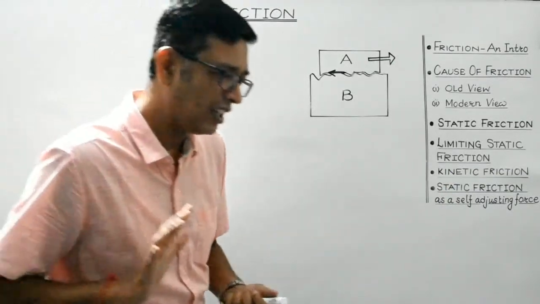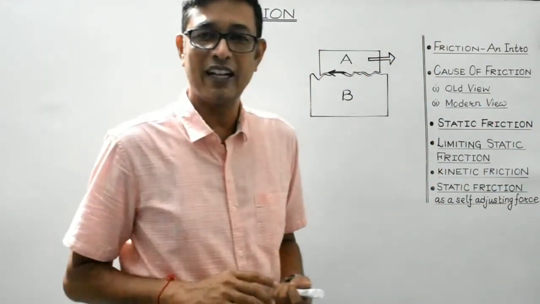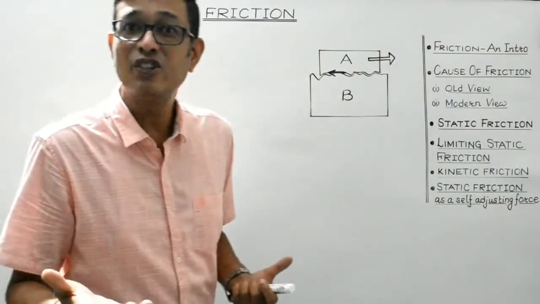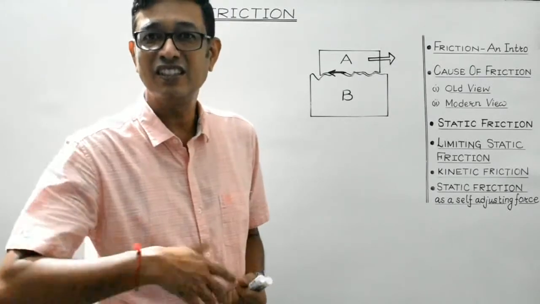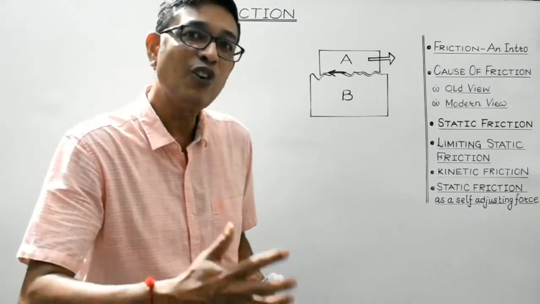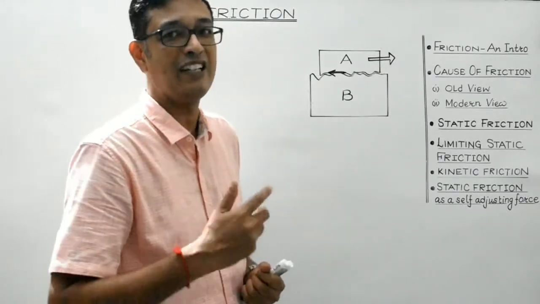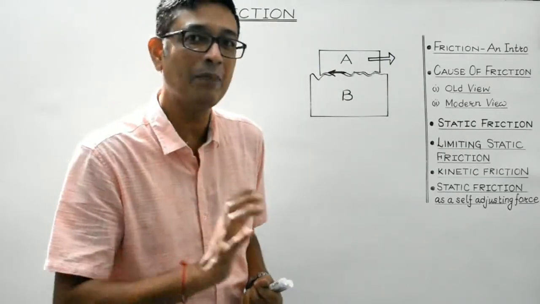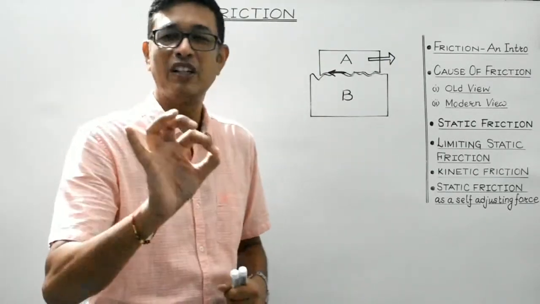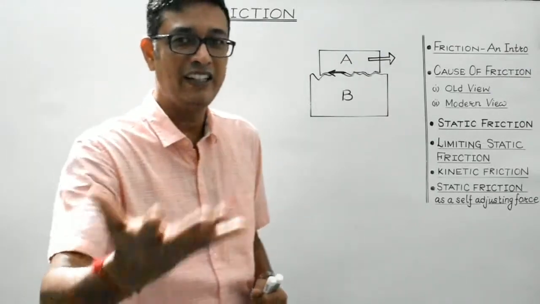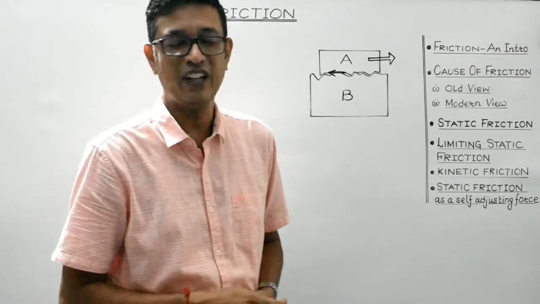If you still apply some more force on that body, the body again might not move at all. So it suggests that the force of friction also increases in magnitude with the increase of the applied force. Anyway, this we will discuss with the help of a diagram later on in this particular session, right?